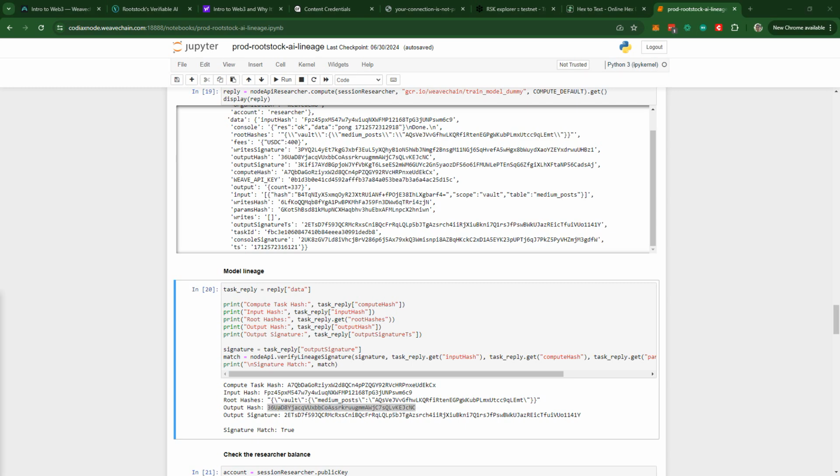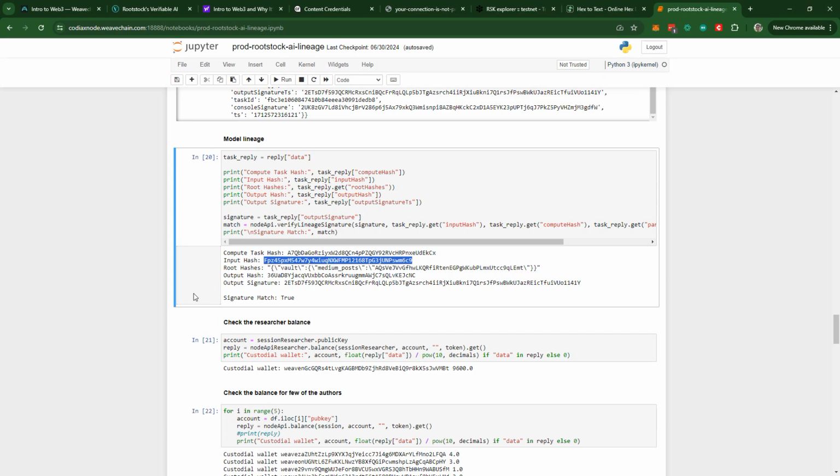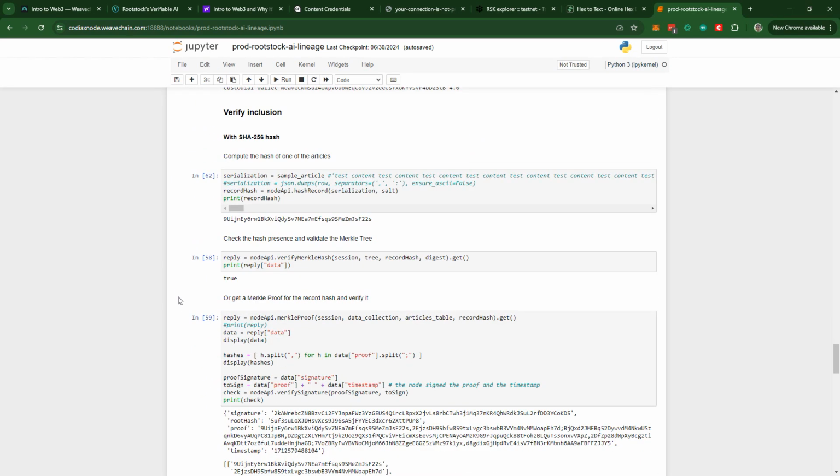And at its simplest, this lets us prove that a specific model was trained on a specific data set that we had licenses for. You don't need to know the secret formula for what makes GPT-9, right? You just need to have a Merkle root of this input data set that's publicly available, and the ability to compute the hash for your data. And this is really where things like Merkle trees become really handy over here. In this case, I can go and show that if we put my sample article data in over here, then we can check its presence in the Merkle tree.